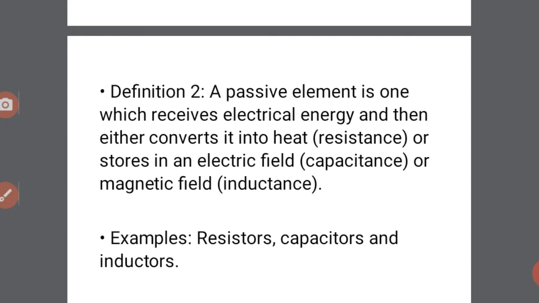For example, passive elements are resistor, inductor and capacitor. What is resistance? Resistance opposes the flow of current. When we use a resistor, it converts the energy into heat, so when current flows through a resistor the energy appears as heat. In the same way, when current is flowing through a capacitor, it stores some of the energy.